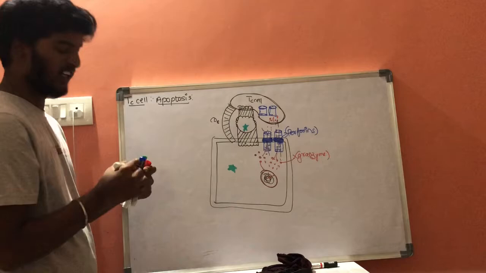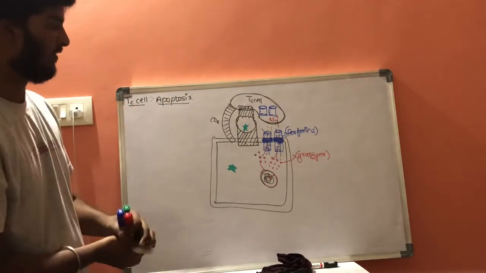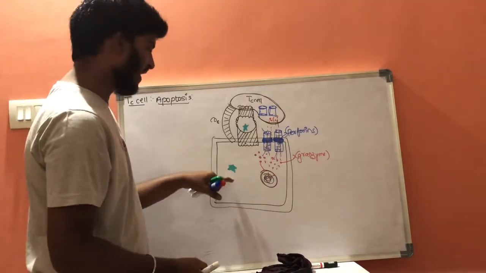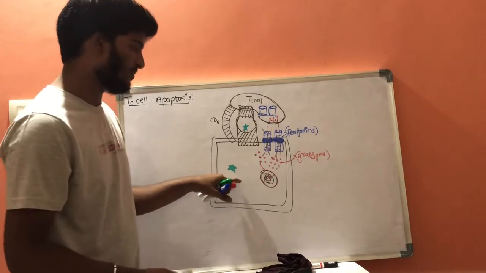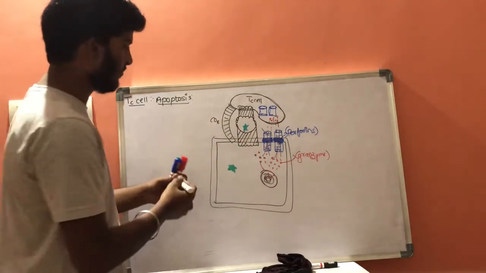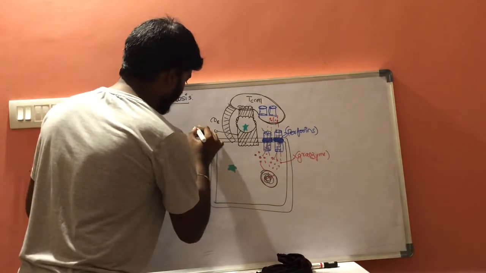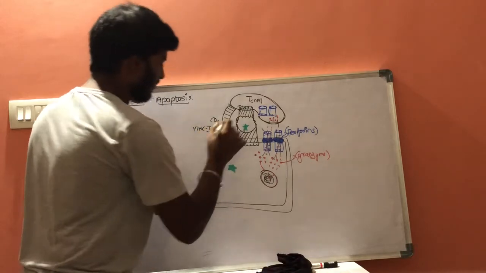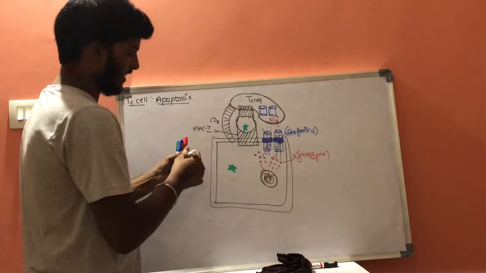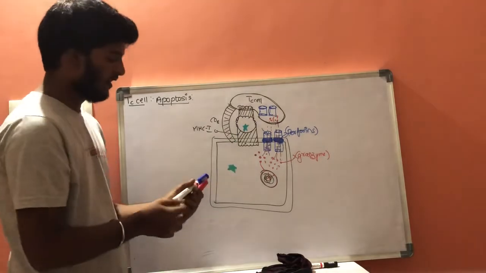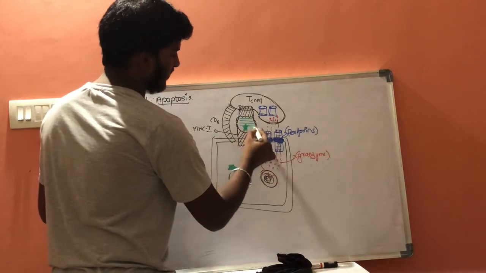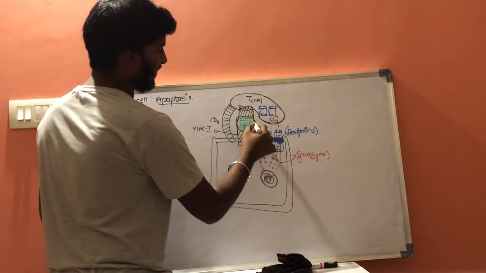This is T cell mediated apoptosis, in which, let us consider, this is one cell which is virally infected, and this is a viral protein which is produced in it. Whenever it is exposed from the MHC class 1 molecule, this viral antigen expressed from the MHC class 1 will be accepted by T cell receptors.